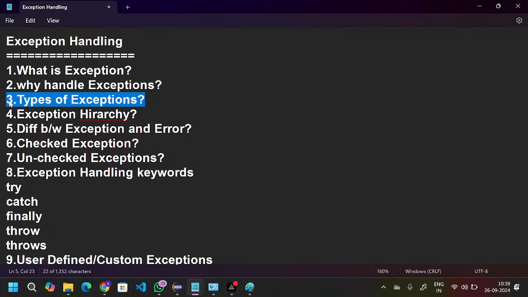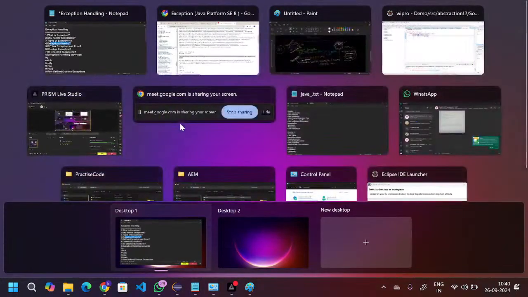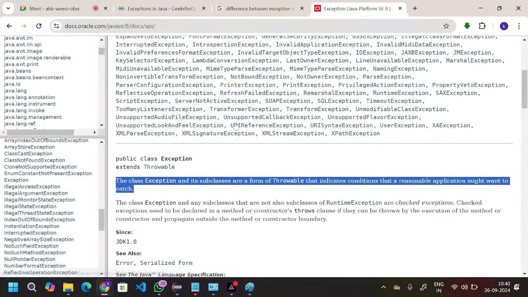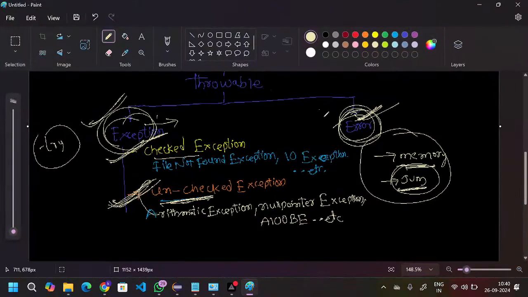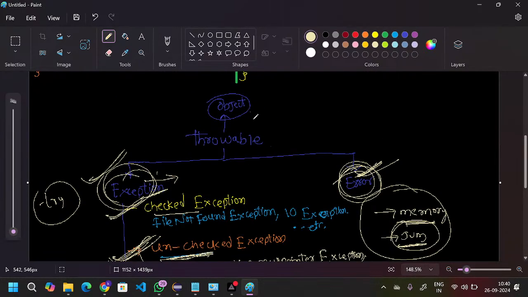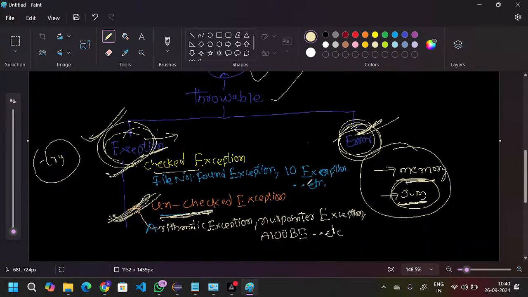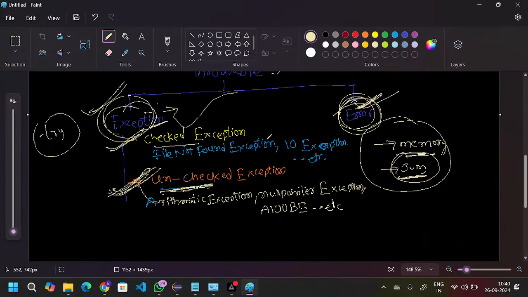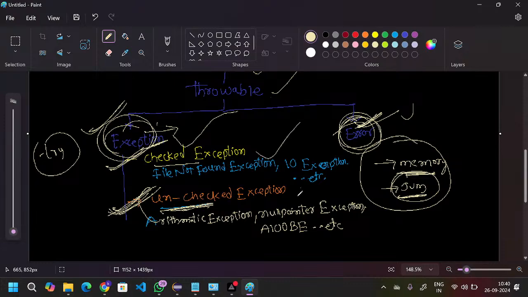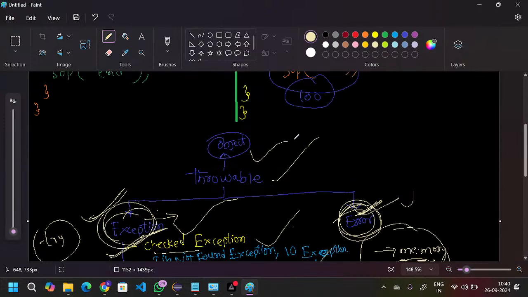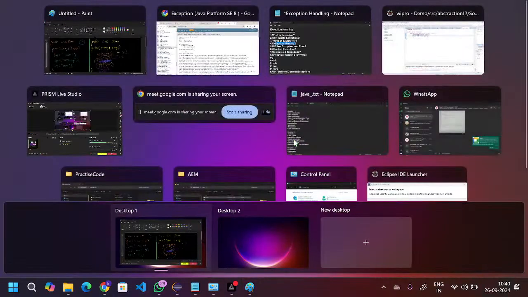Checked exceptions and unchecked exceptions. Exception hierarchy. First Object, next Throwable, and again this is the exception hierarchy diagram. Throwable is divided into two classes: one is Exception, the second one is Error. Again, Exception is divided into two parts: one is the checked exception, the second one is the unchecked exception. This is the exception hierarchy.